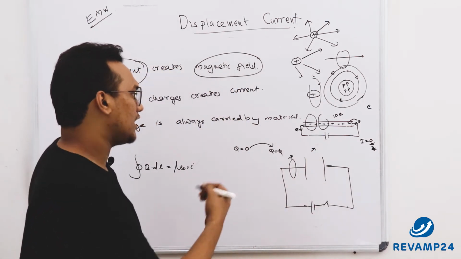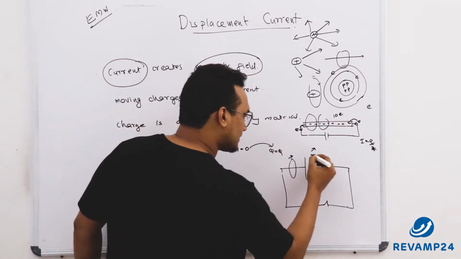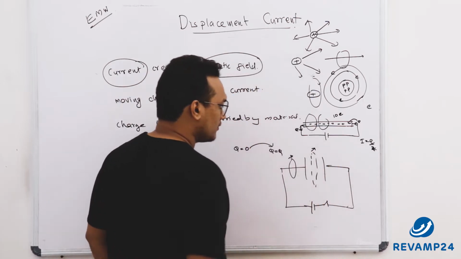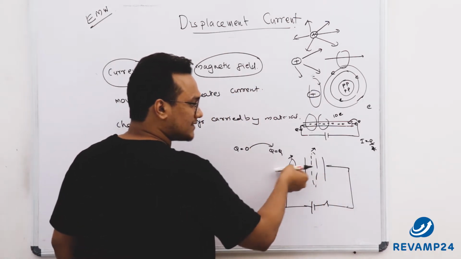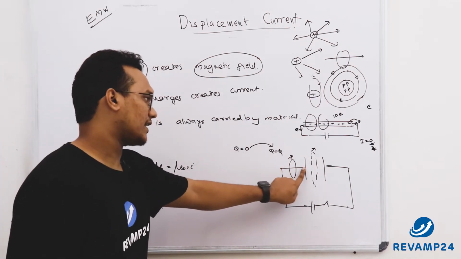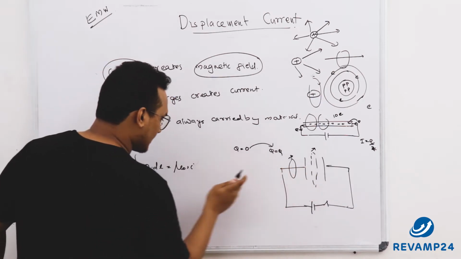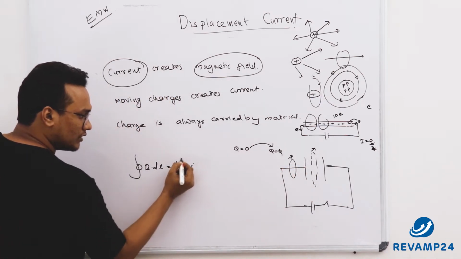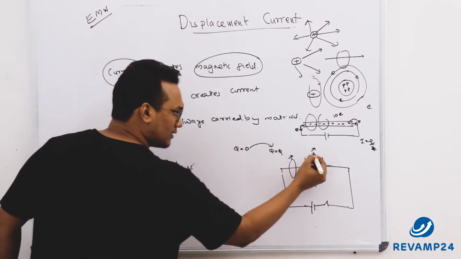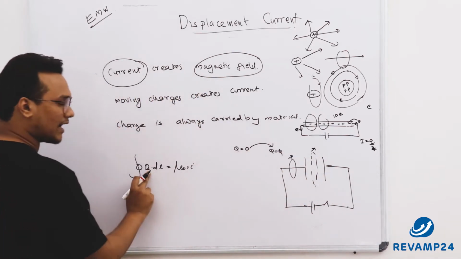So what we are actually expecting is that there shouldn't be any deflection, because when I am considering an Amperian loop here, is there any current passing through the Amperian loop? No. Here there was, because we have a conductor here, it will be sending the charges. But in this case, current is equal to 0, so the whole thing will become 0, but B dot dl, see, length will never be 0, which means the magnetic field is 0.